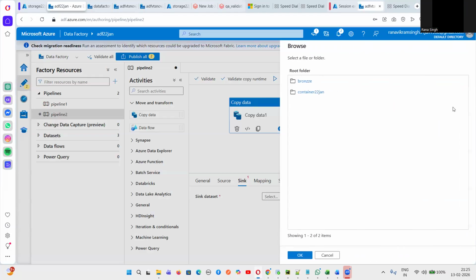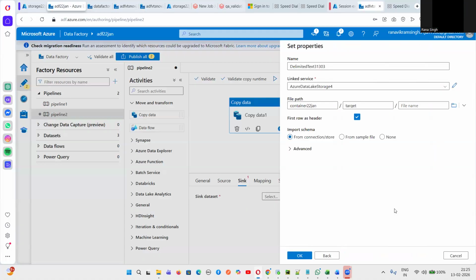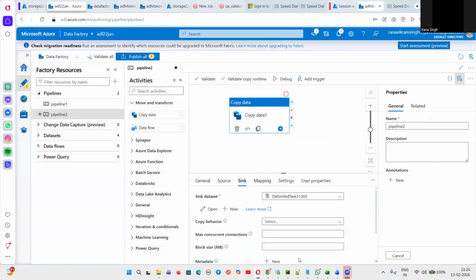So you have to select the folder. This is the container. Let's suppose I want to transfer, so I will select this target folder, and this is the target folder. I will not select the file because this is the folder where I want to push the source files, and then I'll click on OK. So this is, guys, source and target, all these things are done.